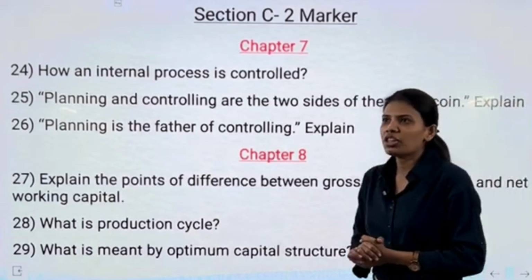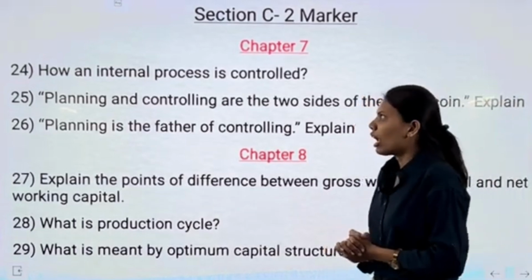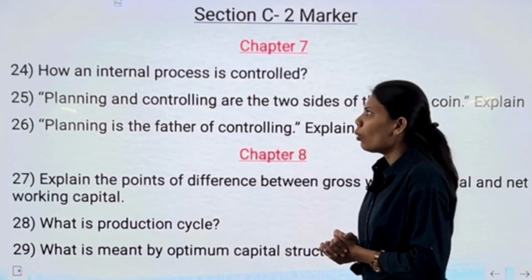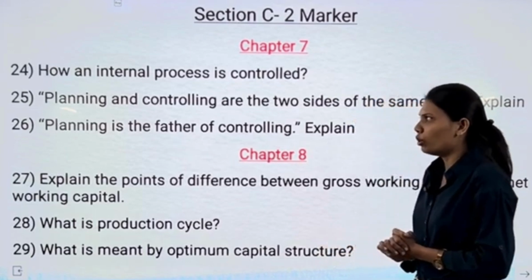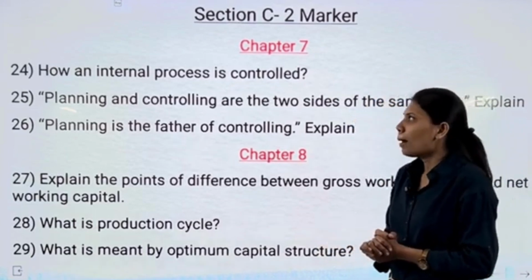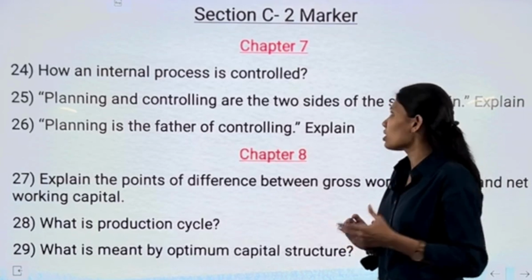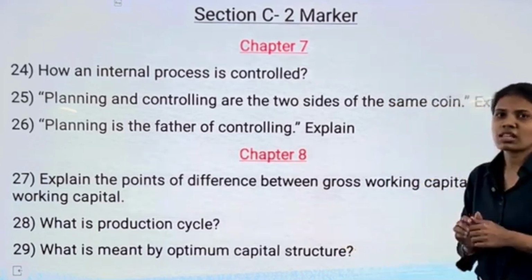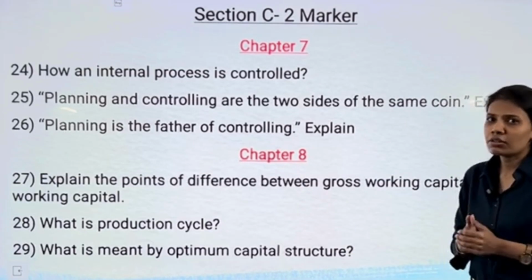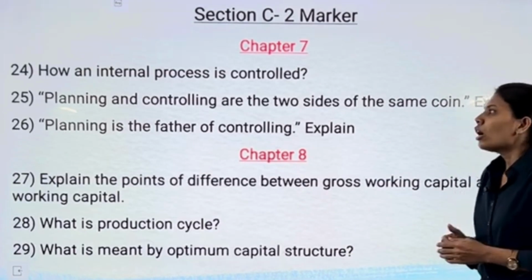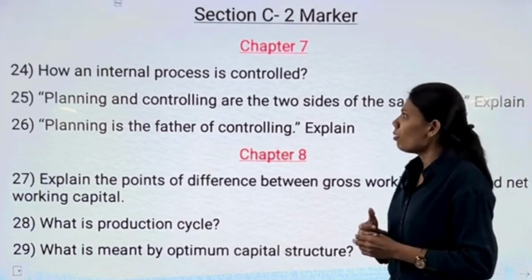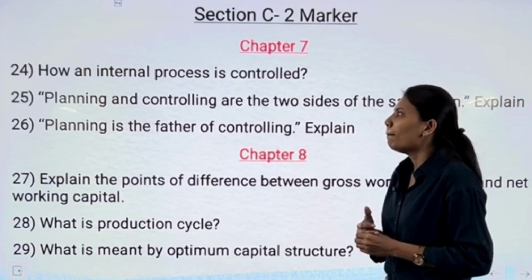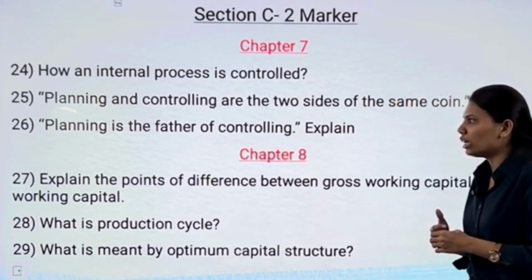Now moving ahead with chapter number 7, we have our first question as how an internal process is controlled. Our next question is planning and controlling are the 2 sides of the same coin. Explain. Here this question is asked more times. Please refer this question, students. Next and the last question from chapter number 7, we have planning is the father of controlling.